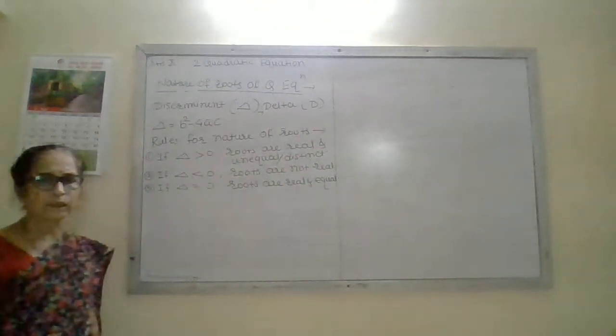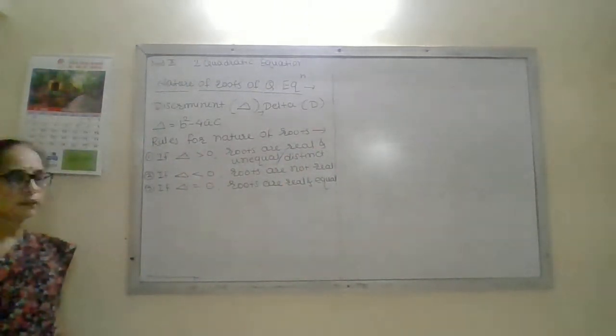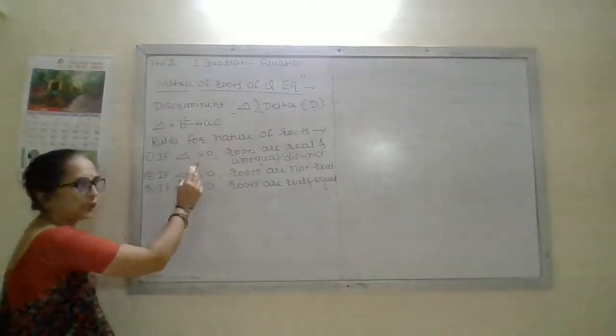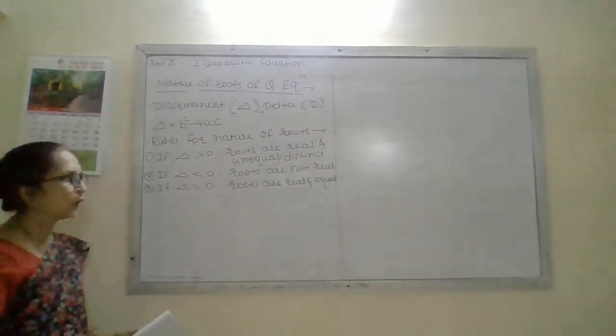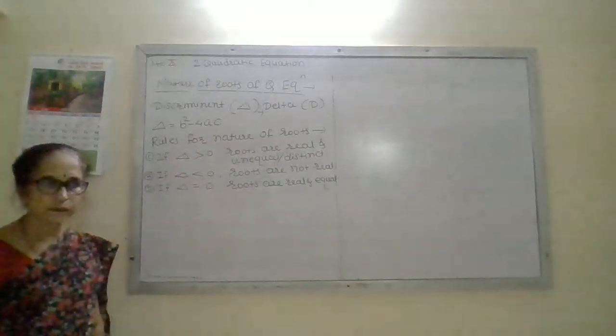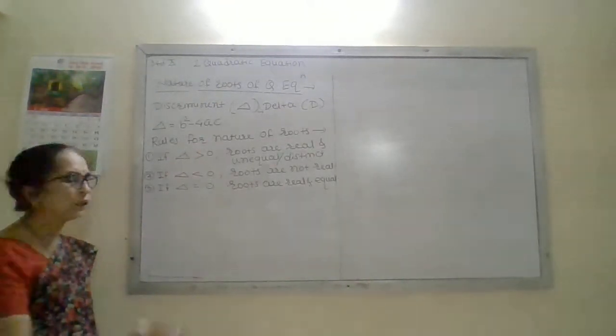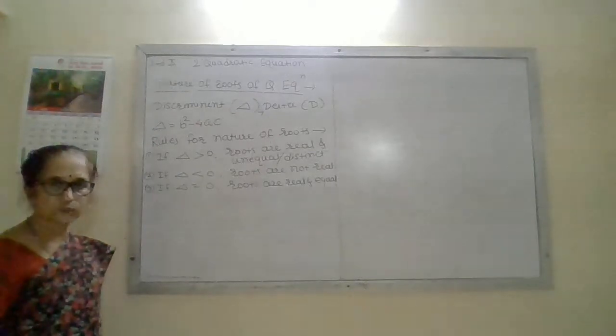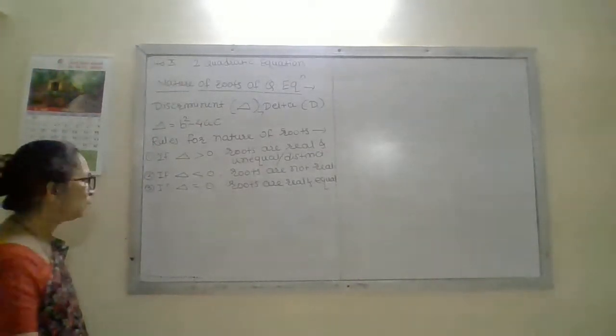These are the three rules. Delta greater than 0, roots are real and unequal or distinct. Delta less than 0, then roots are not real. And if delta equal to 0, roots are real and equal.